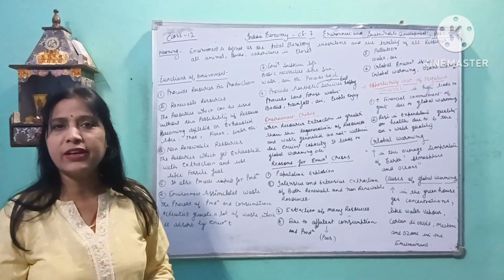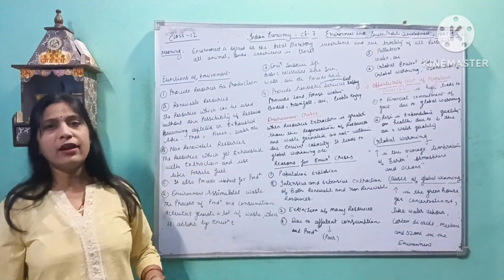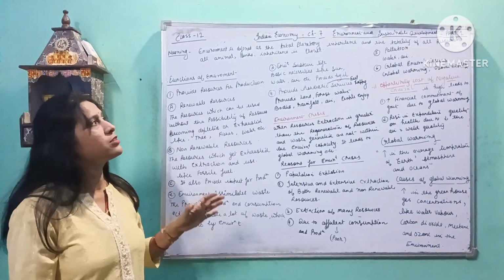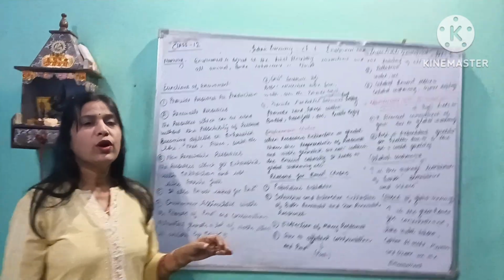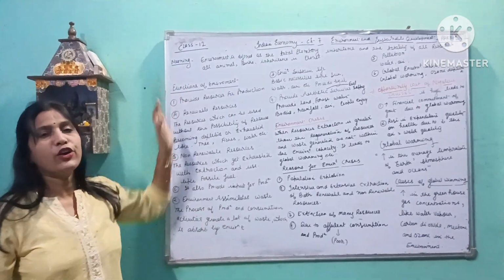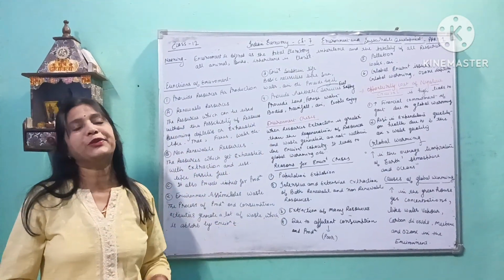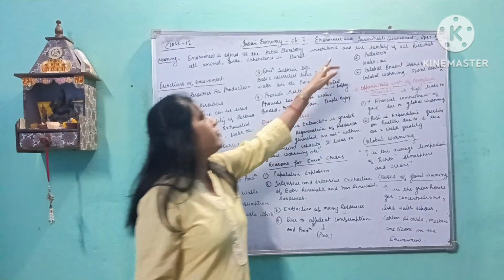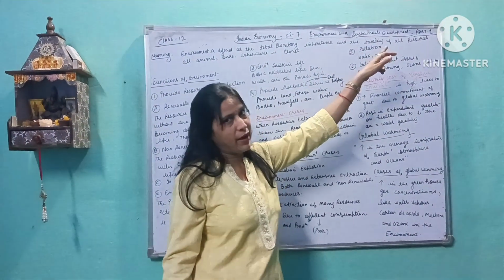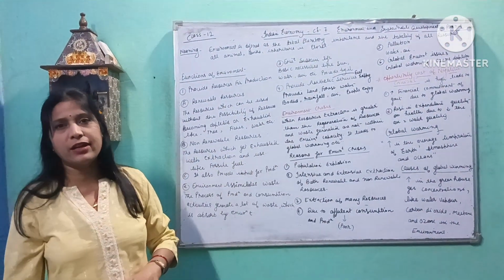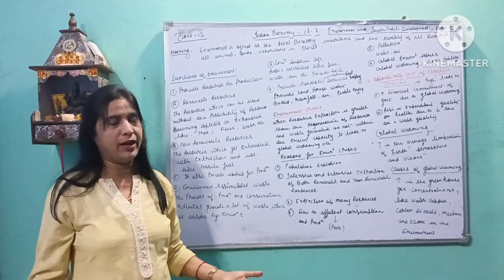Economy, Chapter 7, Class 12. The chapter name is Environment and Sustainable Development. So, the first question is, what do you mean by the environment? This chapter is classified into two parts: the environment and sustainable development. We have to firstly study what we mean by the environment.